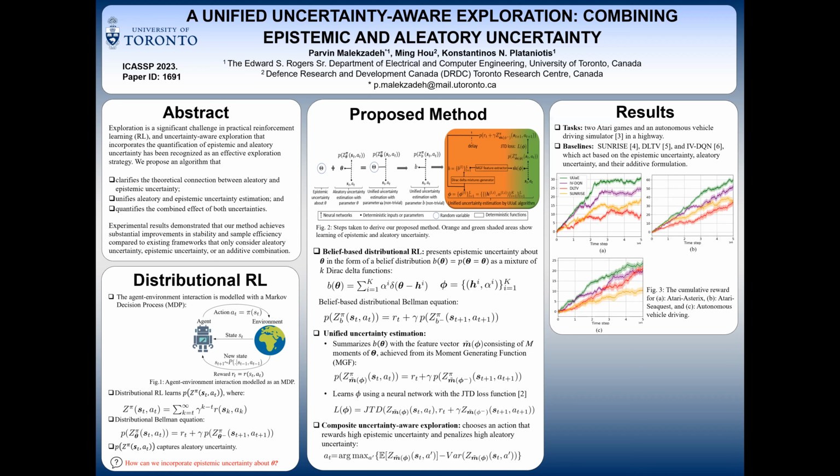And finally, in order to evaluate our algorithm, we performed it on 3 tasks, including 2 Atari games and 1 autonomous vehicle driving simulator. And we compared the result with 3 algorithms that consider either the epistemic uncertainty, the aleatory uncertainty, or an additive formulation of both. We measured the results in terms of the cumulative rewards received from the environment, and results showed that our algorithm outperformed the 3 other methods.